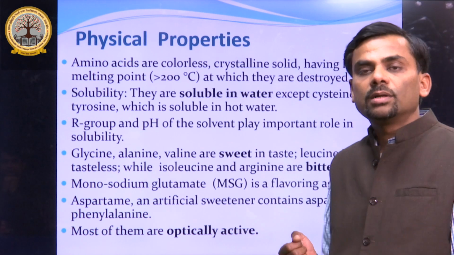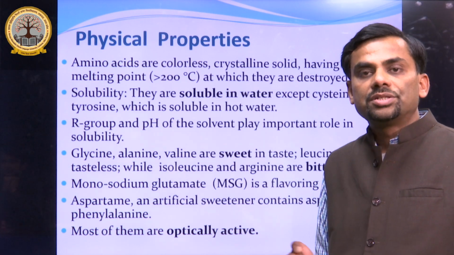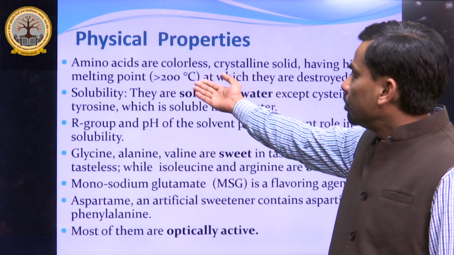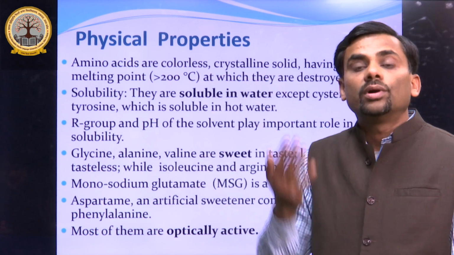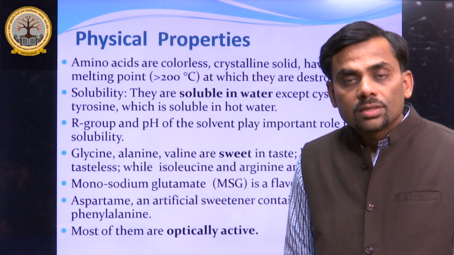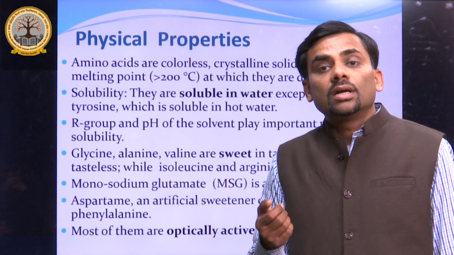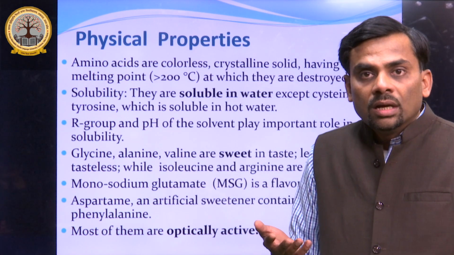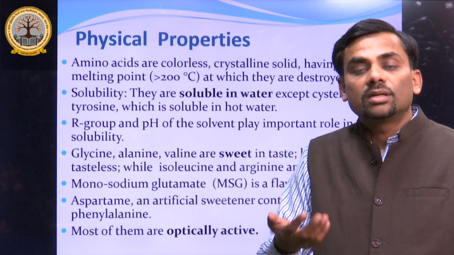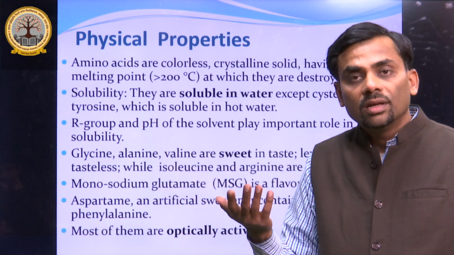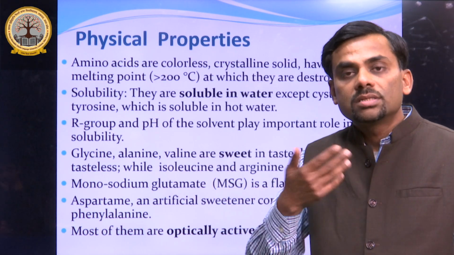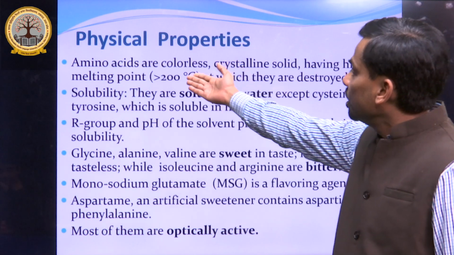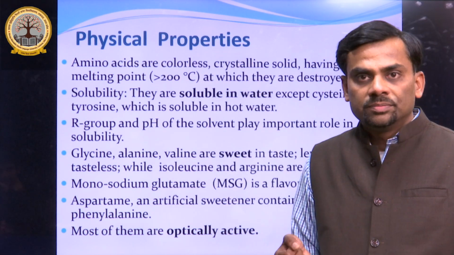What are the physical properties? As seen from this slide, they have a melting point greater than 200 degrees Celsius. That is why our proteins are not destroyed easily. How much greater is the temperature? Above 50, above 100, proteins are not destroyed inside our body because the melting point is above 200 degrees Celsius, naturally.